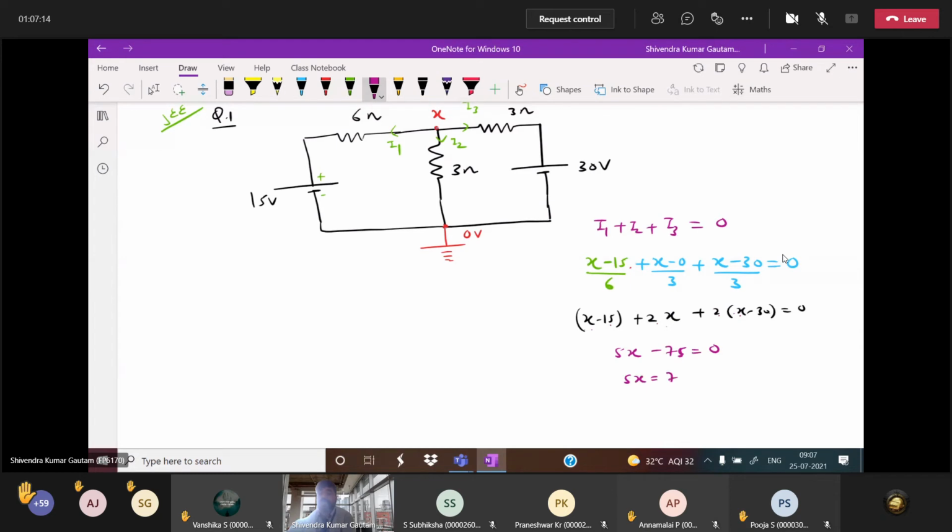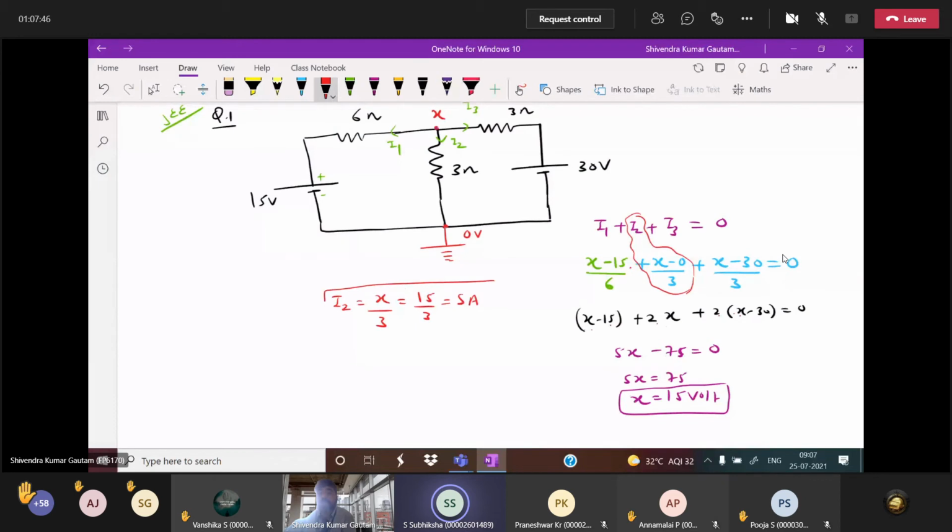5x is 75. What is the x value? The x value is 15 volt. x is the potential at this junction point. So x you got is 15 volt. But I have not asked x. What I have asked? I have asked what the I2 value is. What is the I2 value? x by 3, sir. I2 is x by 3. What is the x value? 15 by 3.